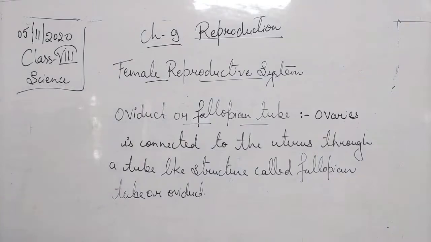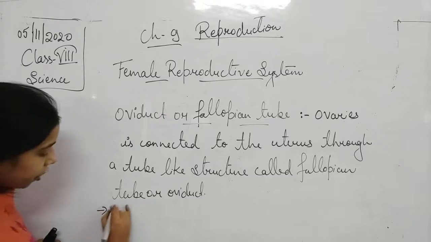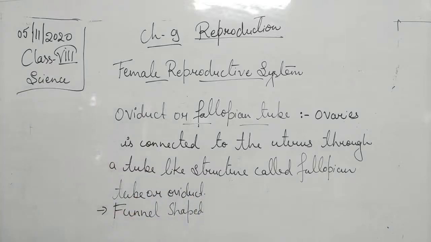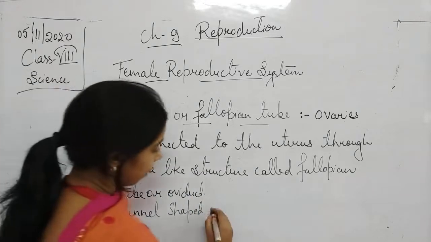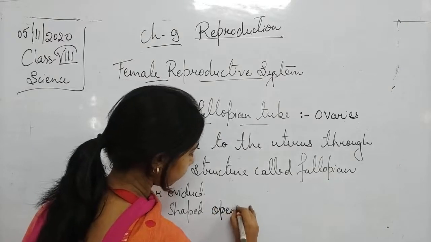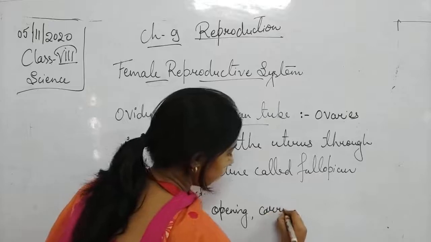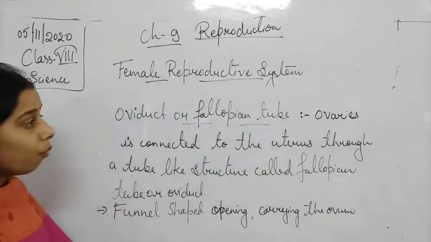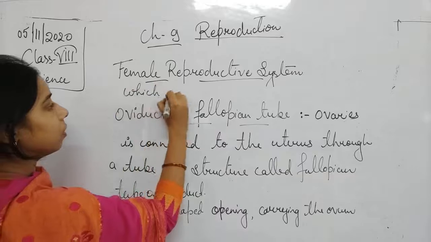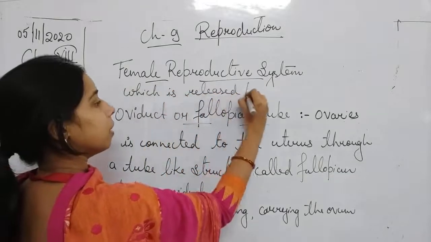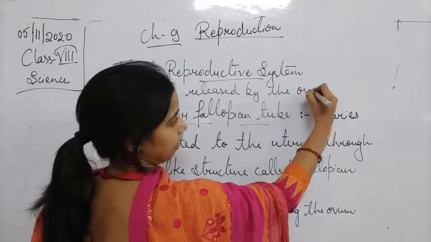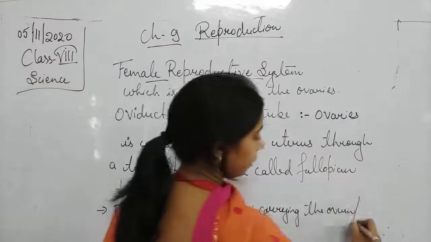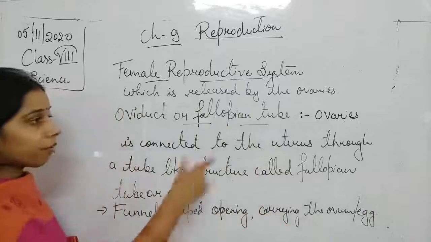So fallopian tube helps in carrying the ovum or the egg which is released by the ovaries.